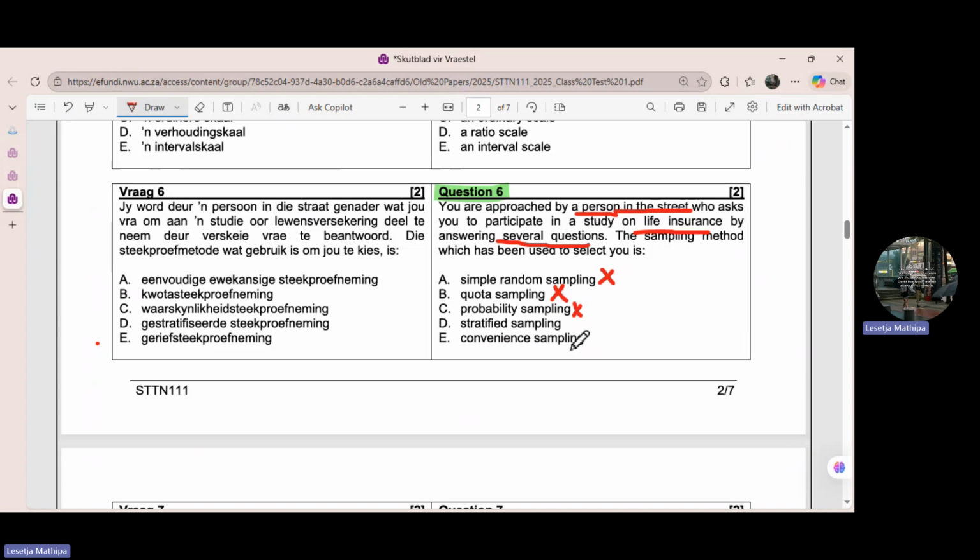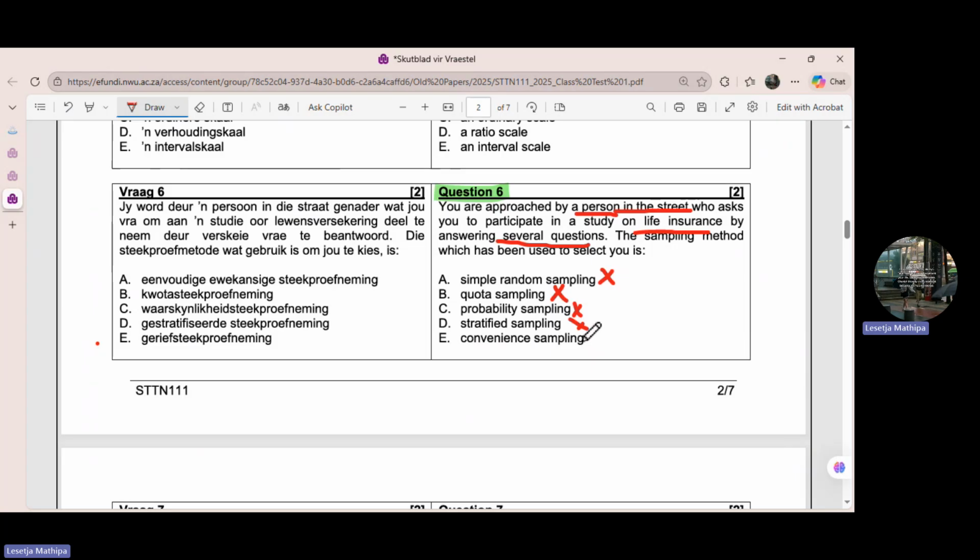With stratified random sampling, the population is divided into a number of groups, or strata, and the elements are randomly selected from each group. But we don't have groups here, because you are approached by a person in the street who asks you to participate in a study on life insurance by answering several questions. So it's not going to be under this one.